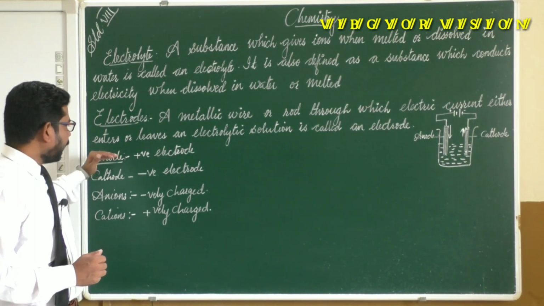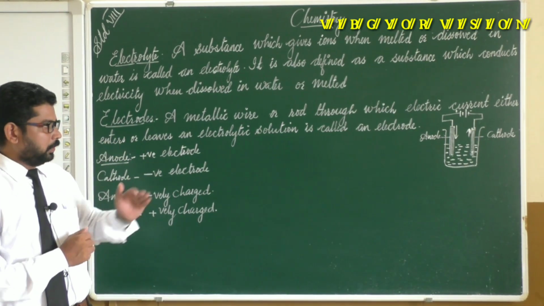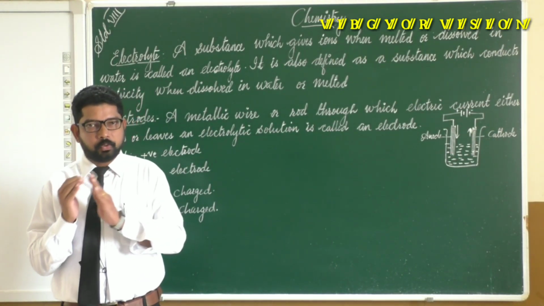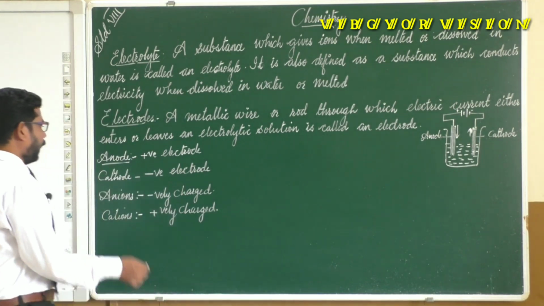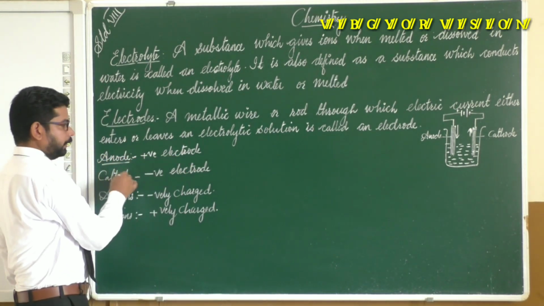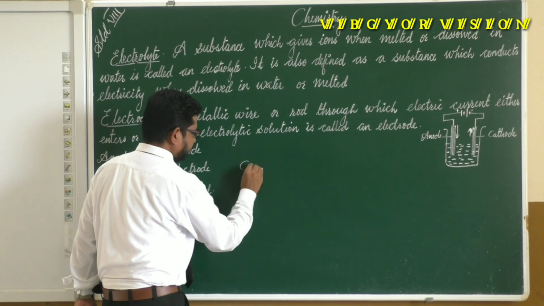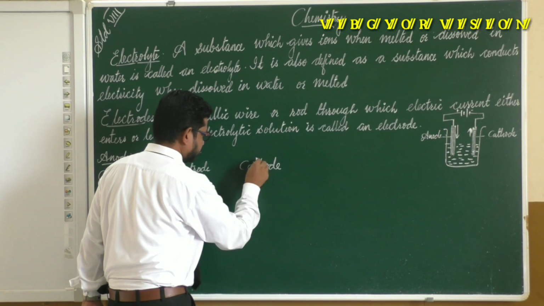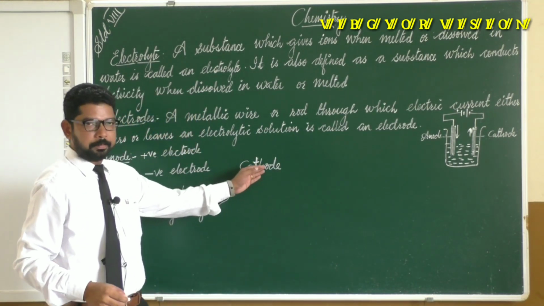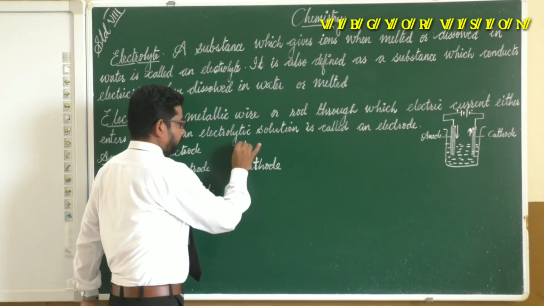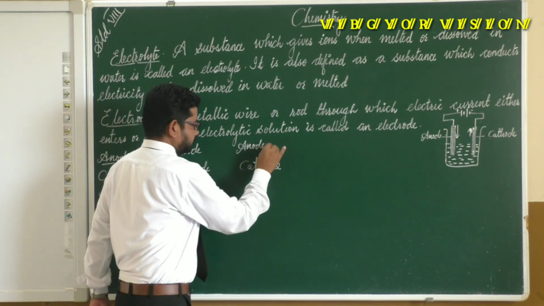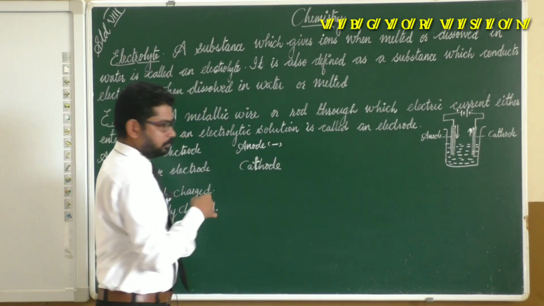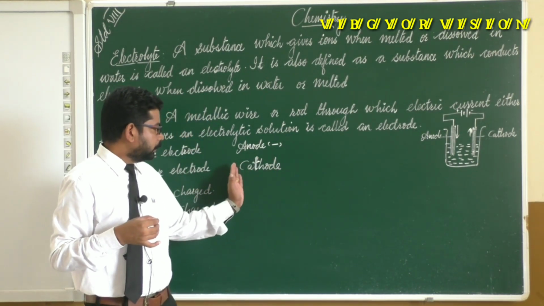So we came to know that anode is the positively charged electrode. Remember, don't forget, anode is positively charged and cathode is negatively charged. You can remember it like this: consider the T in cathode as a plus sign, so make it positive. So don't forget, cathode is positive, anode is negative. This T you consider as positive, so you won't forget it again.